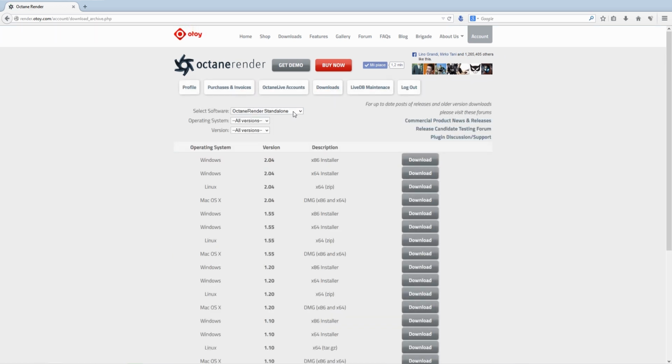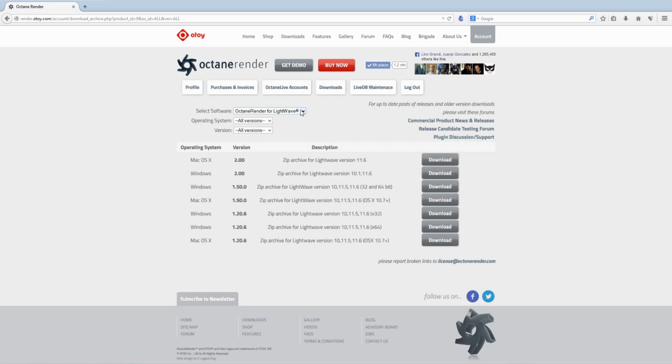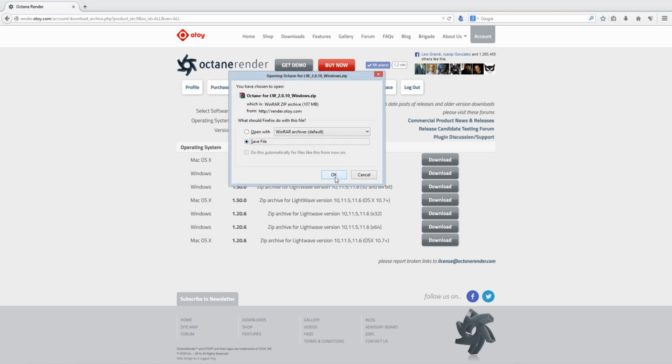And log in. Of course, you have to download and install the Octane Renderer standalone version, 64 or 32 bits, and install it and activate it. As soon as you've done with that, you can select Octane Renderer for LightWave here, and from this page you'll be able to download the LightWave plugin. So let's download the more recent version of Octane 2.0. Clicking on download, and let's save this archive.